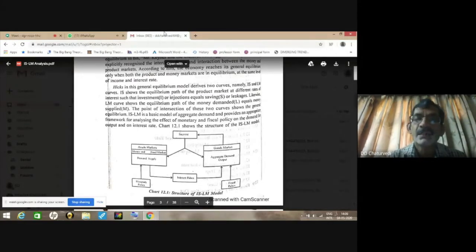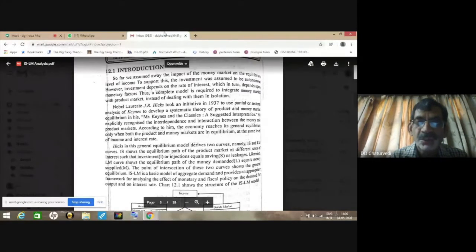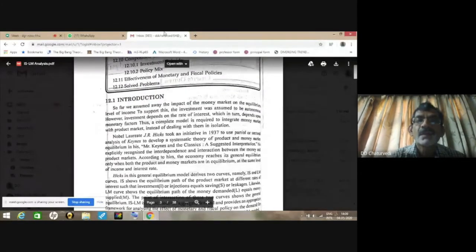So there are two markets, money market and goods market. Well, students, in the discussion that we had so far, we have assumed away the impact of money market on the equilibrium level of income.